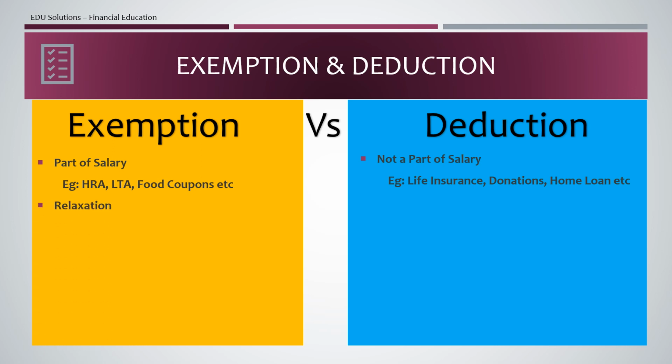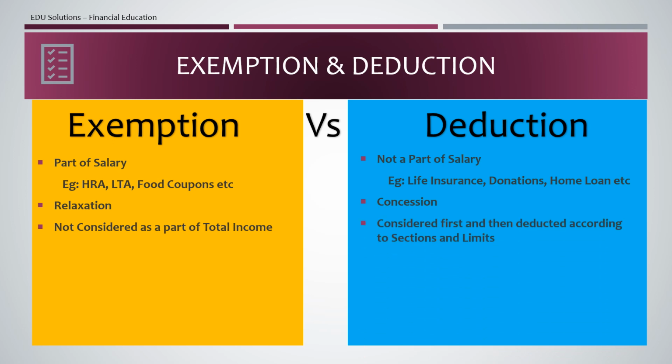Now, exemption is a relaxation given by the income tax department to you, and deduction is a concession. It is not a relaxation, it is just a concession given by the income tax department. Exemption is not considered as part of total income at all, but a deduction is considered first, and it will see if you are eligible, and it has some limits. If you are eligible and you satisfy the limit, you will get the deduction.